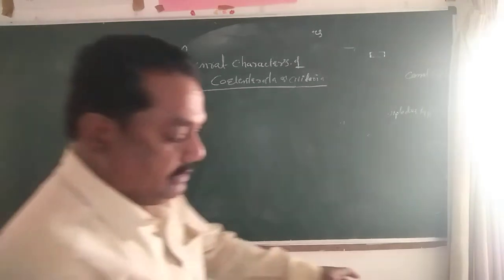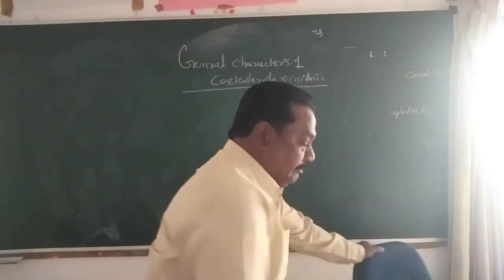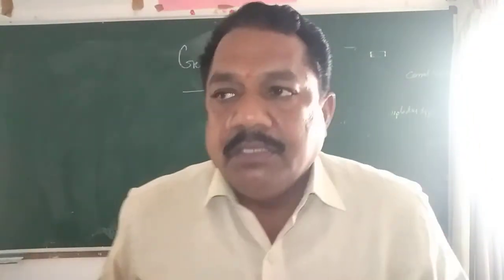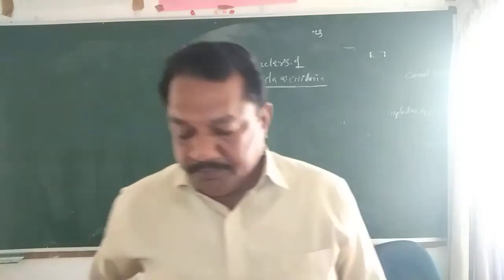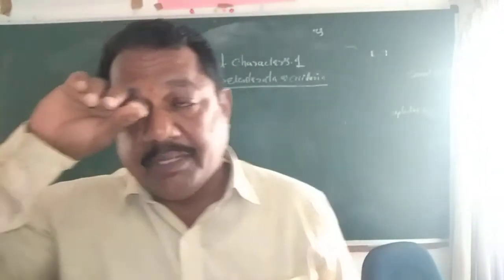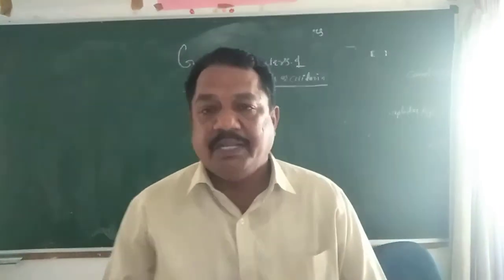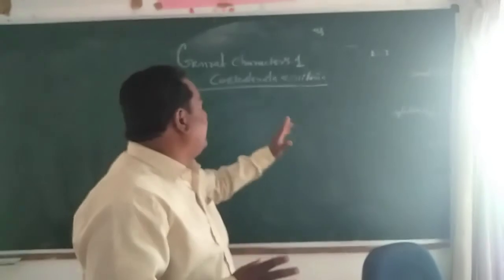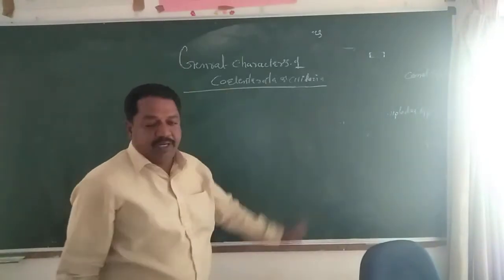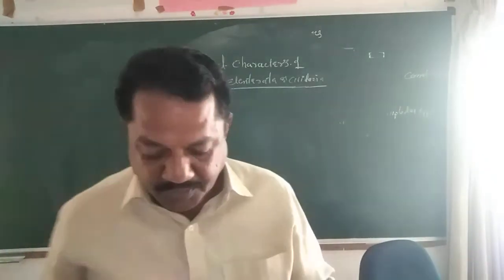So last class we discussed the different types of canal system in Porifera. Now the next phylum, the third phylum, very important from the examination point of view, is Cnidaria. Cnidaria is also called Coelenterata. Today we are discussing the general characters of Cnidaria.